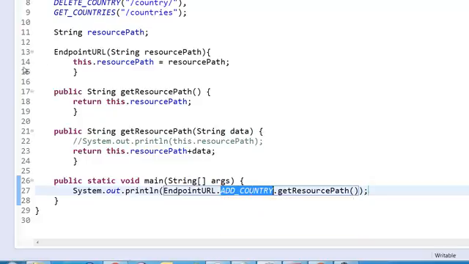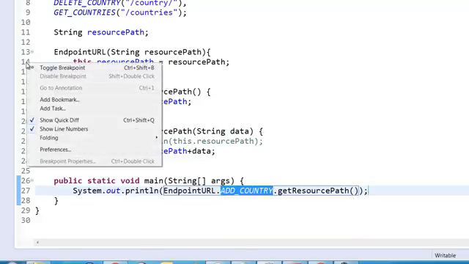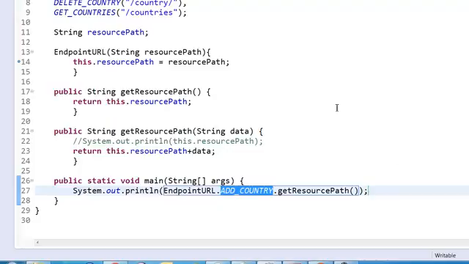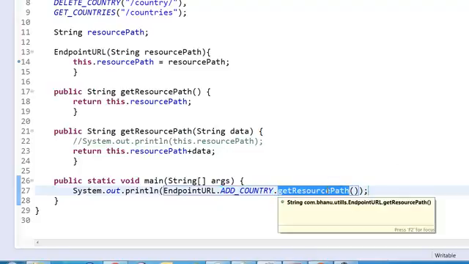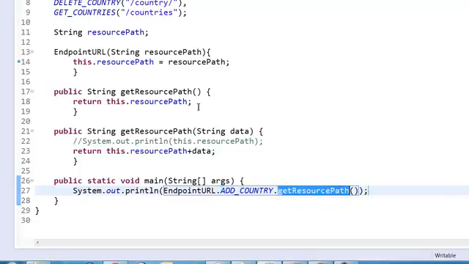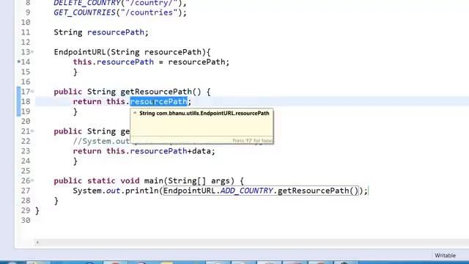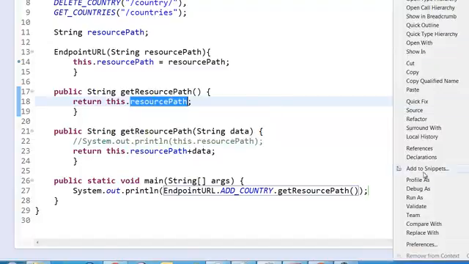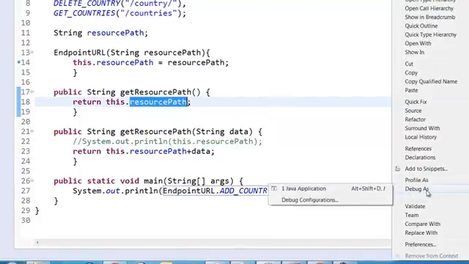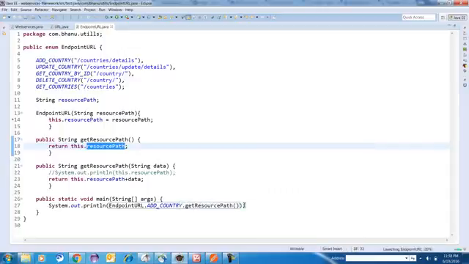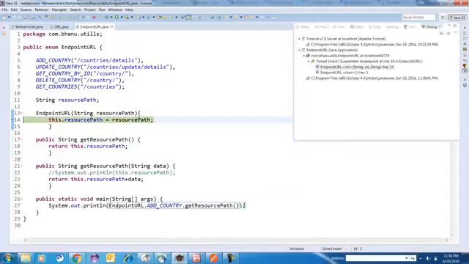I will put a breakpoint here, toggle breakpoint, and then getResourcePath. Basically this getResourcePath is a method. This method will return me the path of the resource. So if I do debug as, Java application, see here.